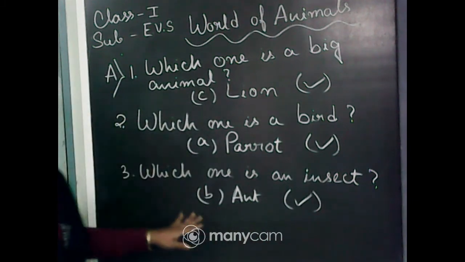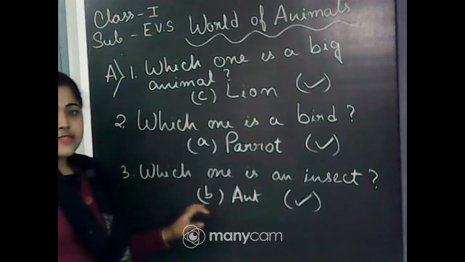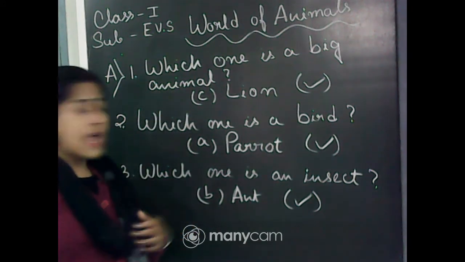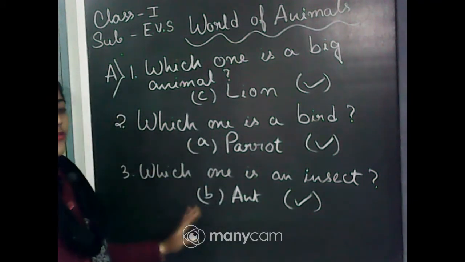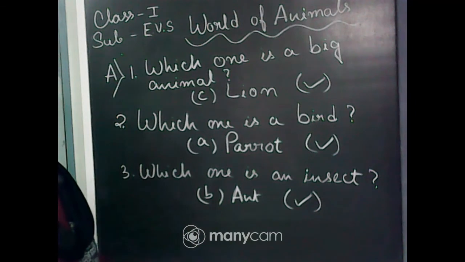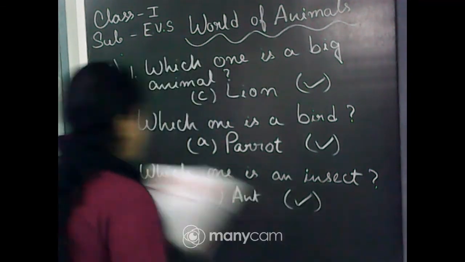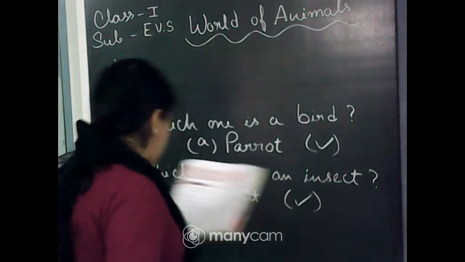So here we did 1, 2 and 3. You can check the answers once again: which one is a big animal, that is lion; which one is a bird, that is parrot; and which one is an insect, that is ant. Okay. Now I have to erase this and go to the next question. Question number 4.